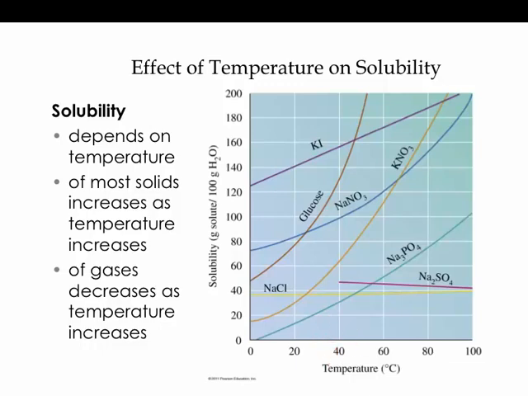Another example: how much would not dissolve if you had a temperature of 20 degrees for sodium chloride and you added 60 grams? So let me say that again. If we add 60 grams of sodium chloride at 20 degrees, how much would not dissolve? First you have to figure out the saturation point. I'm going to call that 39. How much would come out of solution? About 21 grams would not dissolve. If we add 60, subtract out the 39 to get our 21.